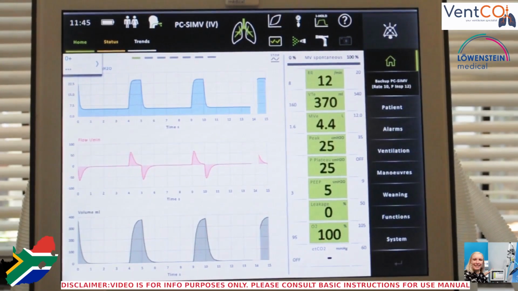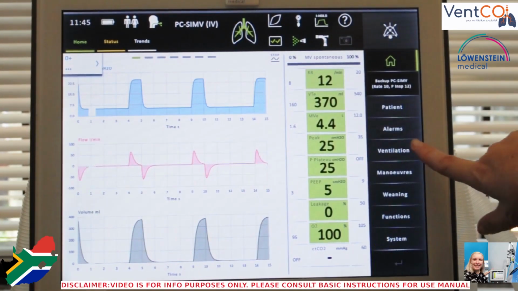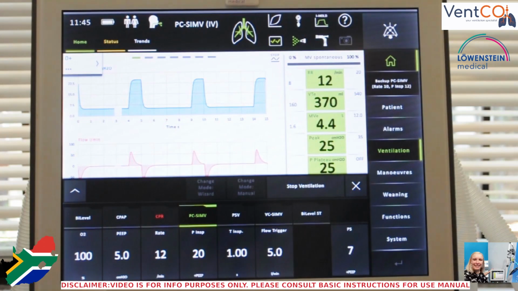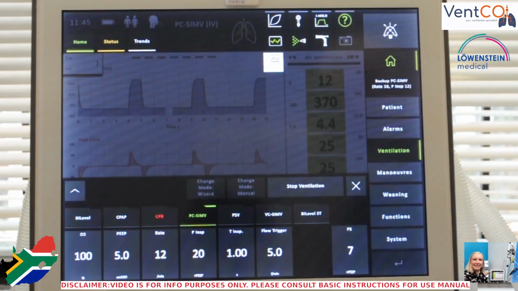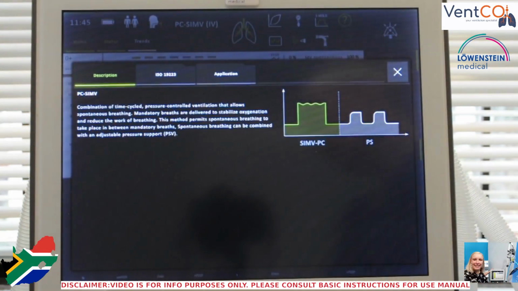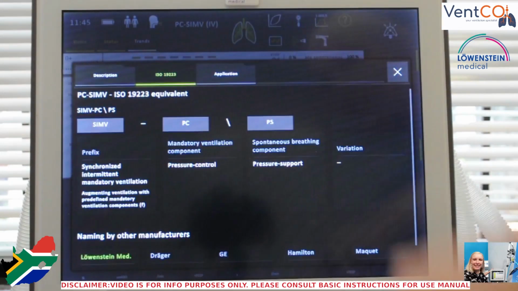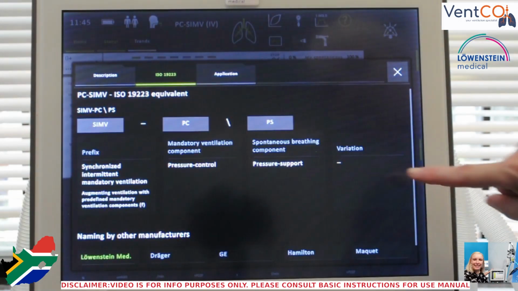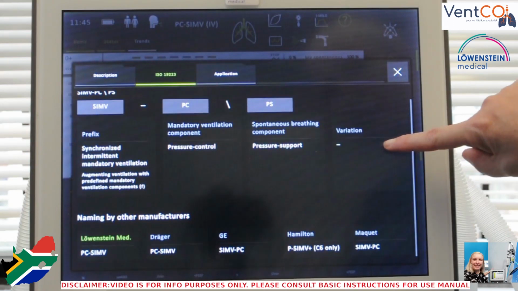To utilize the help function, you'll first press the ventilation button, tap the question mark on the top right of the screen, and click on the ventilation mode that you want more information on. The machine gives a short and a long explanation of the mode. It also tells you what the mode is called on the Elisa and on other ventilators like the Draeger and the Hamilton.